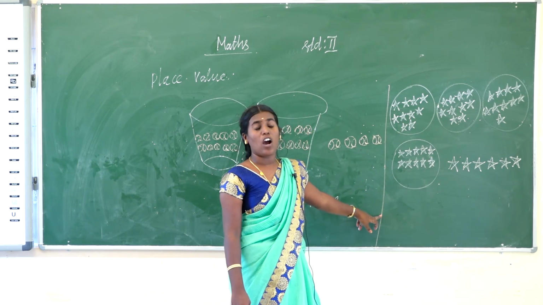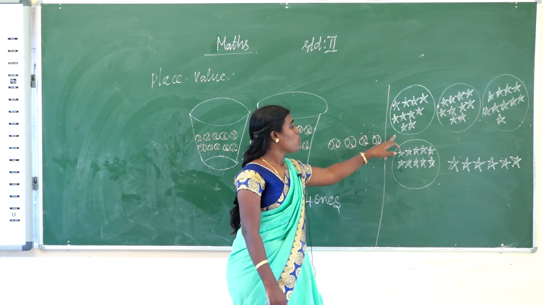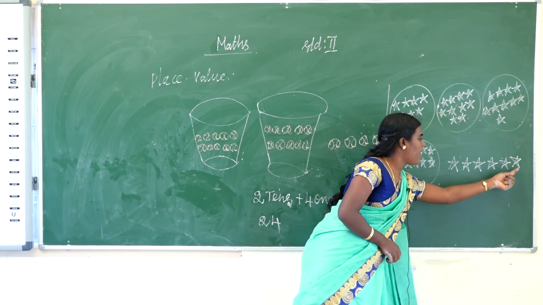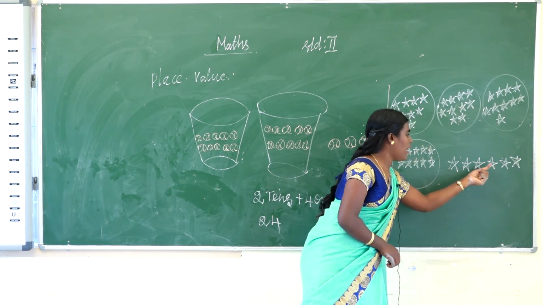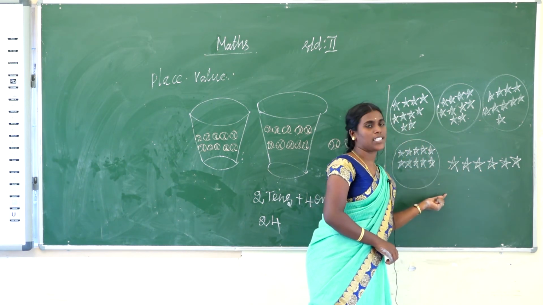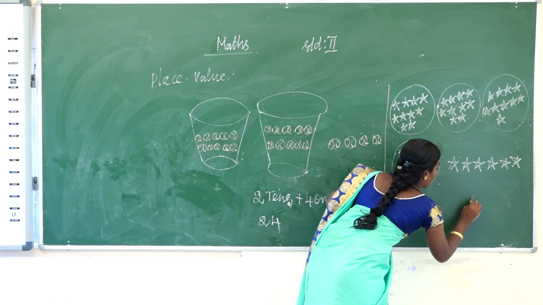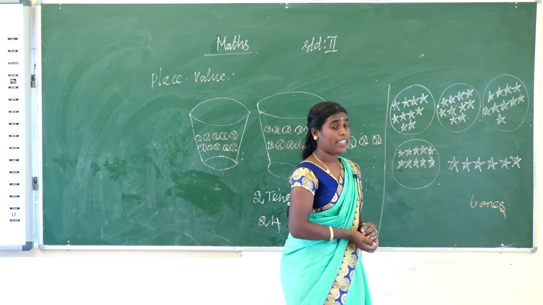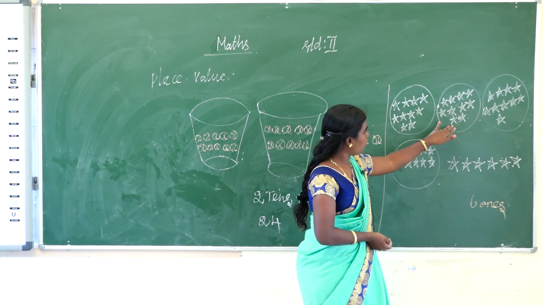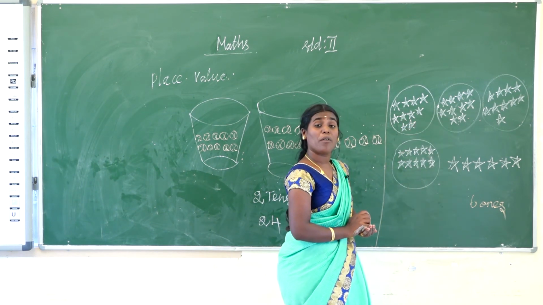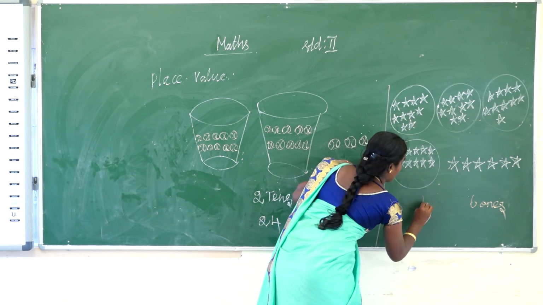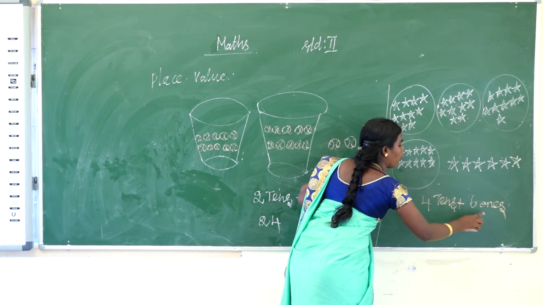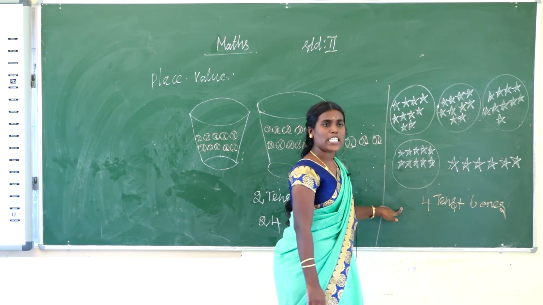So write the expanded form. How many tens are there? How many ones are there? Here how many ones are there? 1, 2, 3, 4, 5, 6. 6 ones. Next, how many tens are there? 1, 2, 3, 4. 4 tens. So 4 tens plus 6 ones, that is expanded form.